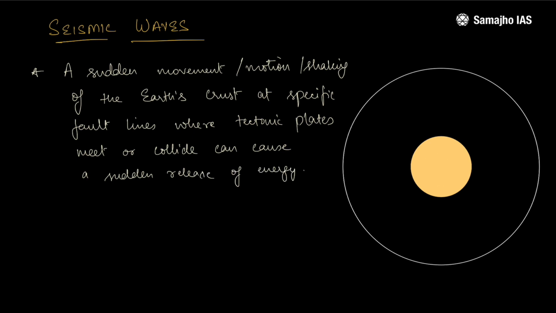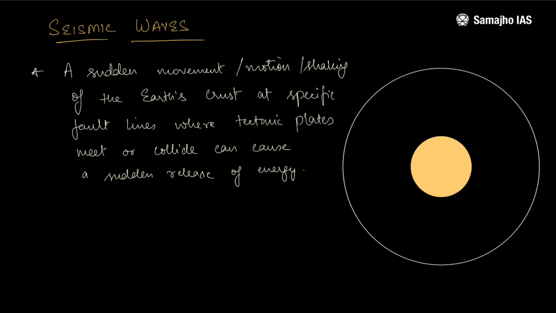Now, we've already discussed in a previous video that these fault lines or these foldings can happen in terms of mountains. There can be folding where two plates are meeting and this point can cause earthquakes. There can be faulting where two particular plates are moving apart. There can be transform boundaries where two plates are rubbing against each other. Anyways, we'll move ahead with the video.